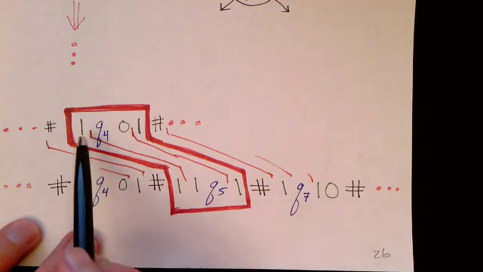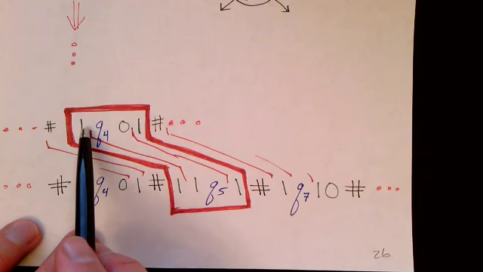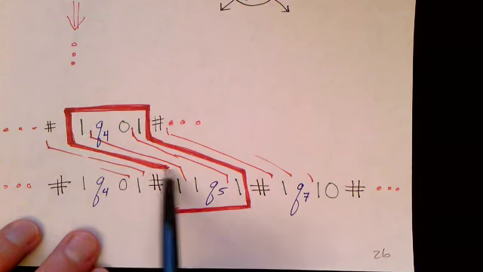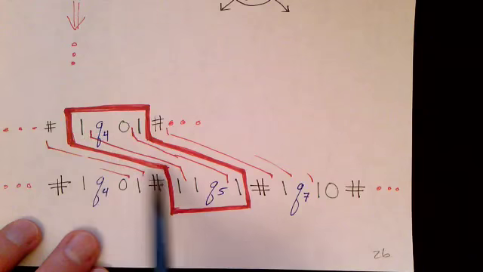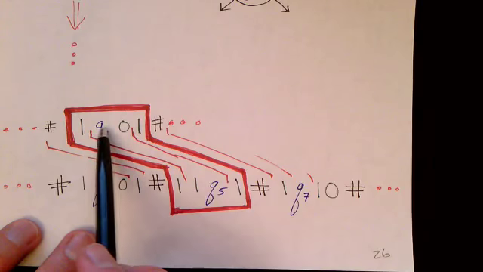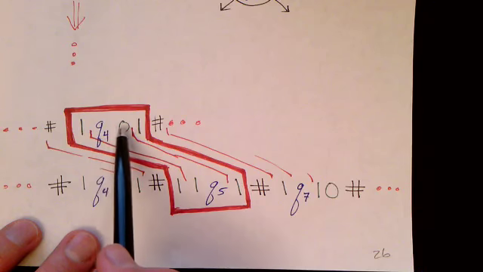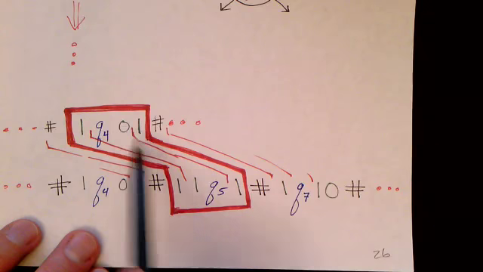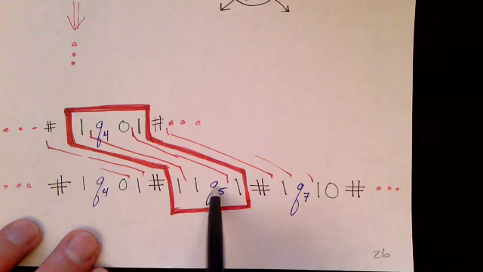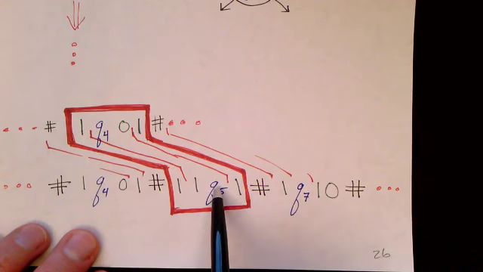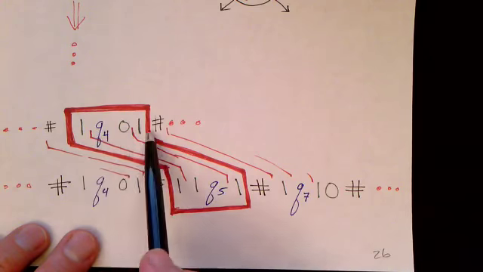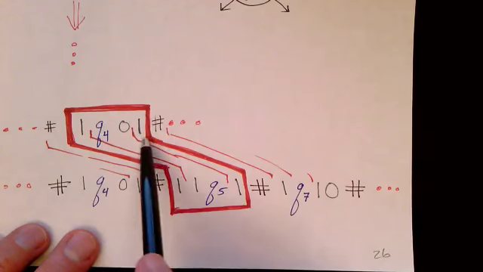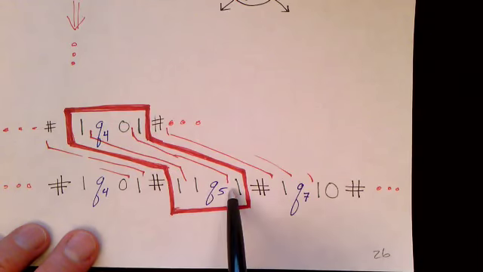One tile matches 1 to 1 and basically copies this 1 over. But the tile we're interested in, with Q4 looking at the 0, just to the left of the 0, replaces the 0 with 1 and moves the state 1 cell to the right and changes it to Q5. So with 3 different tiles, we can copy this configuration over to this configuration.